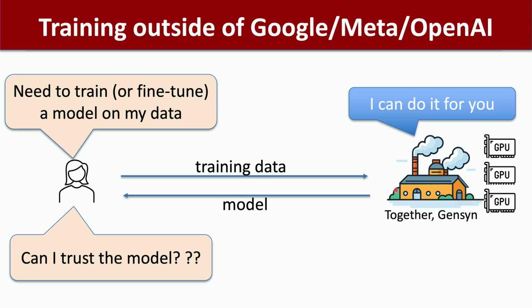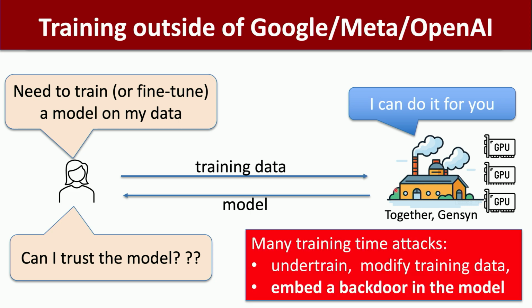And again, the issue is that there are lots of ways in which a trainer can cause harm. For example, they can undertrain your model. They can run for fewer steps than necessary. They can modify the training data so that they don't train on your full training data. And the worst thing they can do is train the model correctly on your training data, but embed a backdoor in your model so that the model will behave correctly on all the test data, but there will be one secret input where the model makes a completely wrong decision. That's actually quite scary.